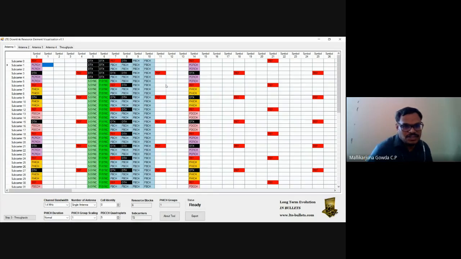See, it is actually a very good tool. You will get a lot of clarity about these logical channels, means physical channels, which symbol will be occupied by which channel and all. So nicely they have created this tool. Okay, so next let me show the throughput.